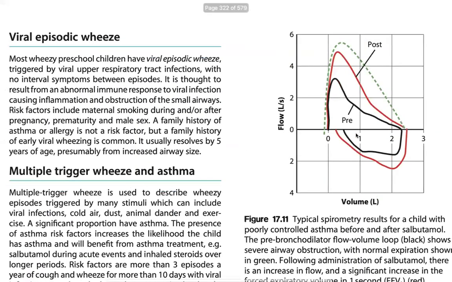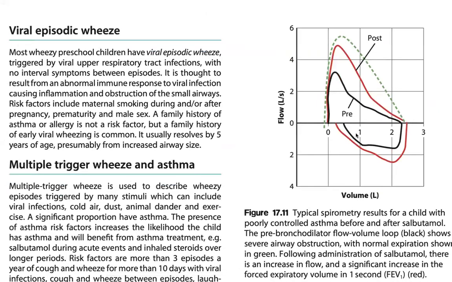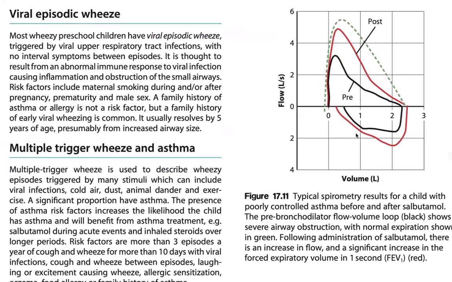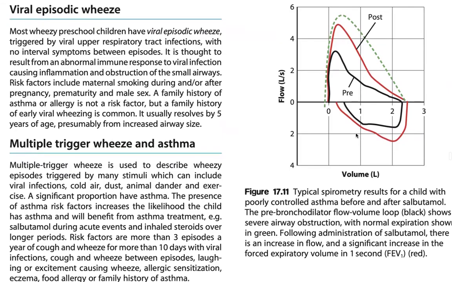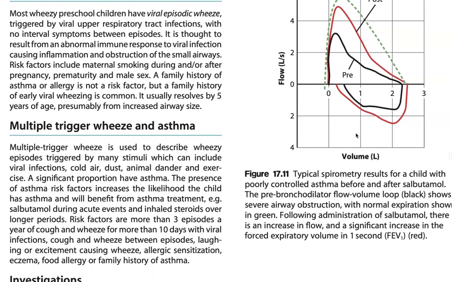Now, the viral episodic wheeze. Most wheezing preschool children have viral episodic wheeze, triggered by viral respiratory tract infection with no interval symptoms between episodes. It is thought to result from an abnormal immune response to viral infection causing inflammation and obstruction of the small airways. Risk factors include maternal smoking during and after pregnancy, prematurity, and male sex. A family history of asthma or allergy is not a risk factor, but a family history of early viral wheezing is common. It usually resolves by 5 years of age, presumably from increased airway size.